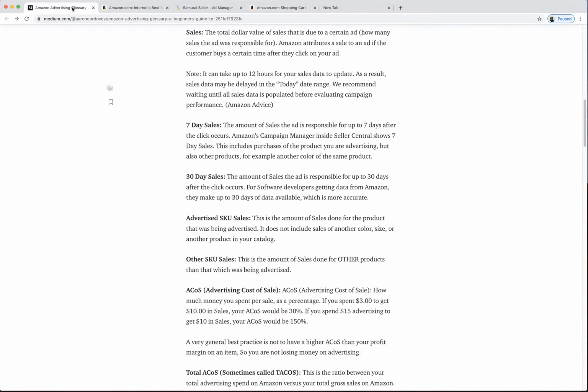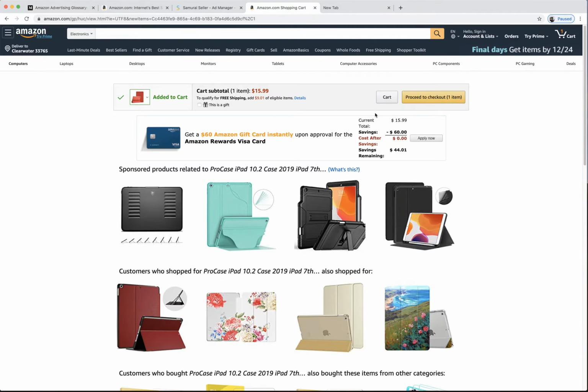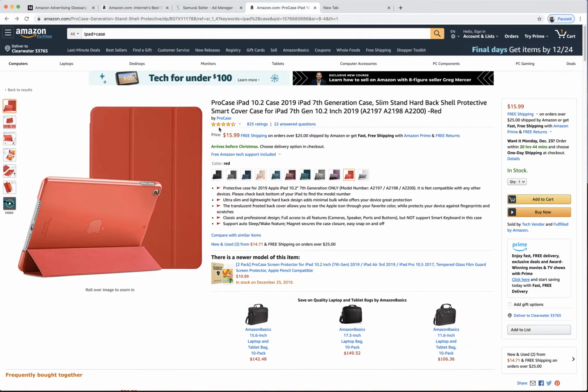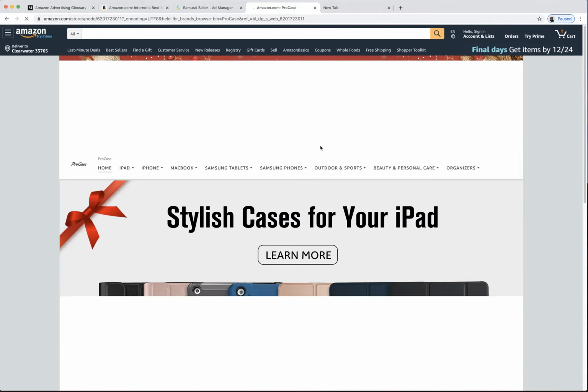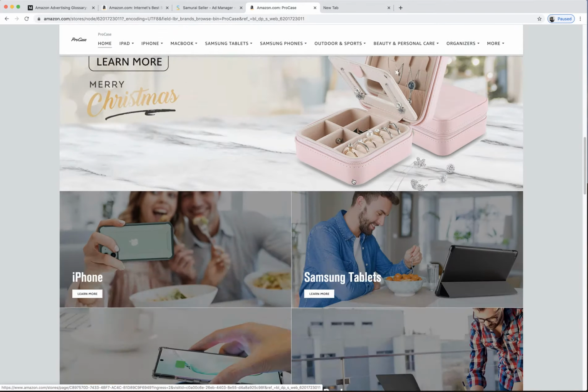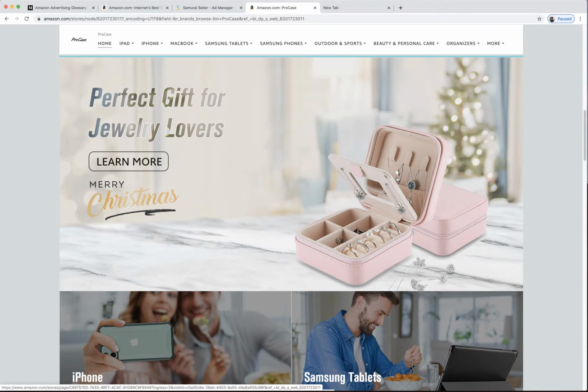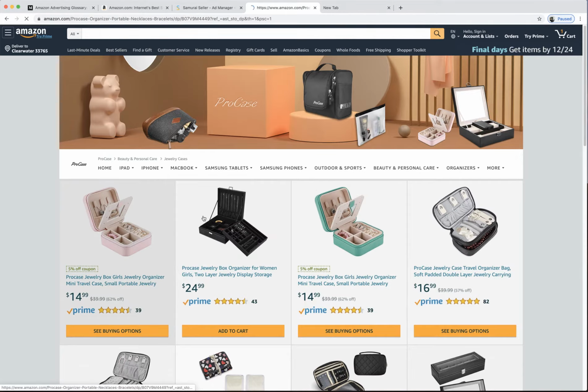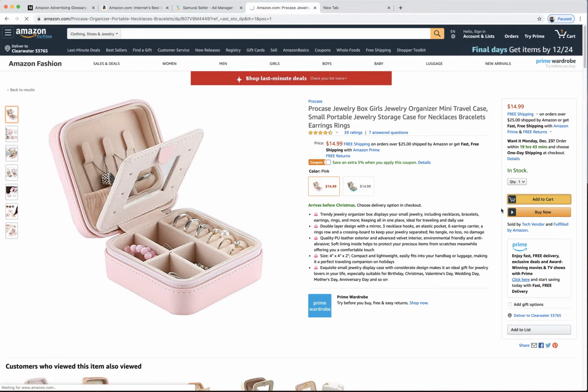Well, that would not be an advertised SKU sale because that product was for another color. So this right here would not be an advertised SKU sale. It would be the next thing, called the other SKU sales. And that could also be, for example, I didn't like this, but then I somehow went to this guy's listing over here, and I saw that he's also selling this jewelry box. I really wanted to buy a jewelry box, and then I bought this jewelry box.